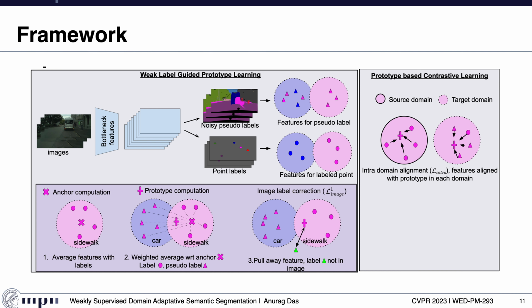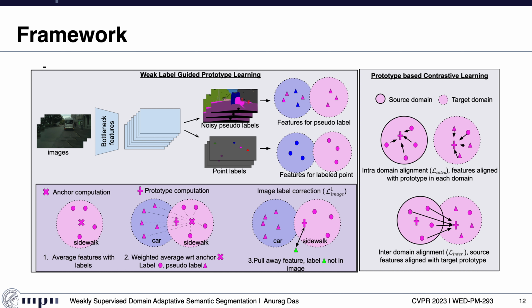The next important component of our framework is prototype-based contrastive learning, where we align the features. We have two types of alignments. First is intra-domain alignment, where we align features within each domain with their prototypes. This makes the feature space more compact for each domain. Next is inter-domain alignment, where we align pixel features from the source image to target class prototypes. This is an asymmetric alignment, as we align the features in only one direction, that is, from the source to the target domain and not vice versa.